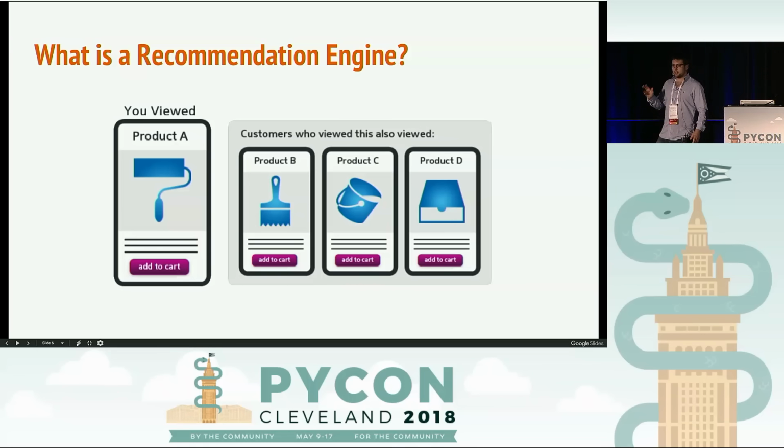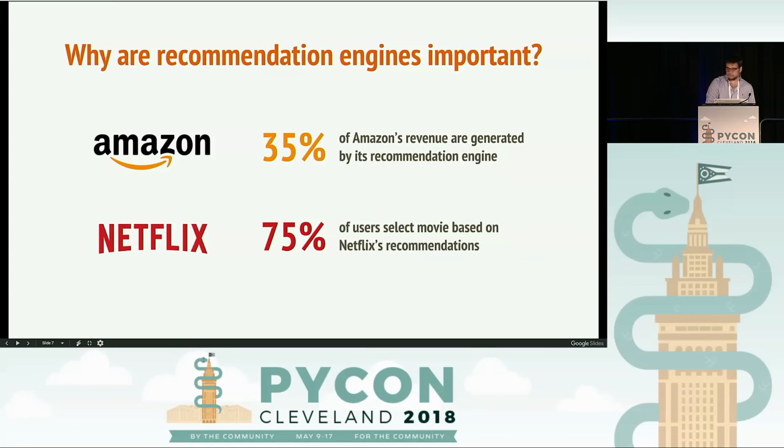Again, there are many benefits. I just want to point out two. The first one is engagement. So there's a huge increase in engagement if you use a recommendation engine compared to a traditional search engine. And then the second one is also diversity of recommendations. So if your user is treated personally in your application, there also is a lot more engagement and diversity in the results that user gets. And if that wasn't enough, let's look at some stats. 35% of Amazon's revenue is actually generated by some level of recommendation engines. And Netflix has over 75% of movies that are actually based on the recommendations.